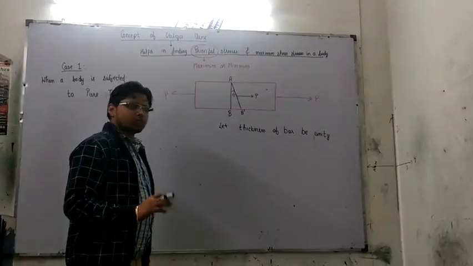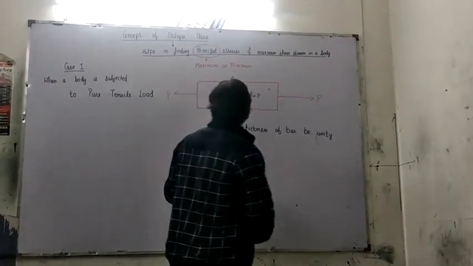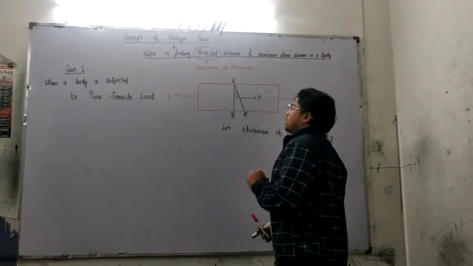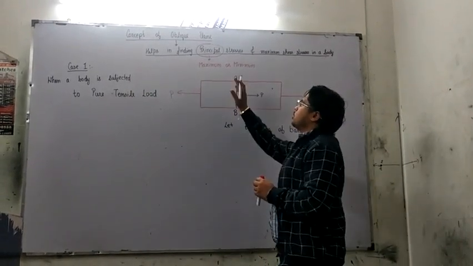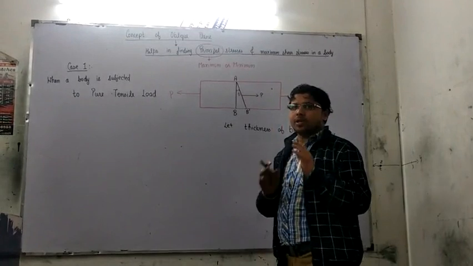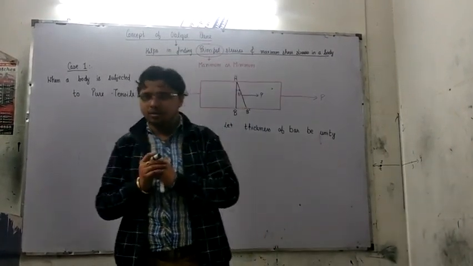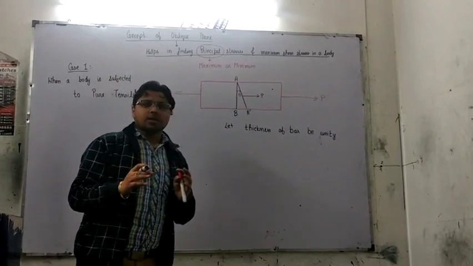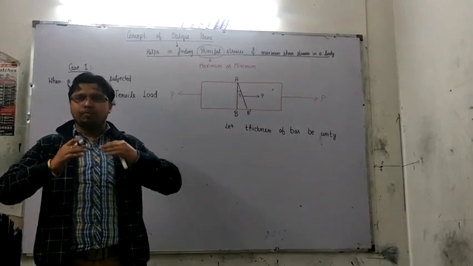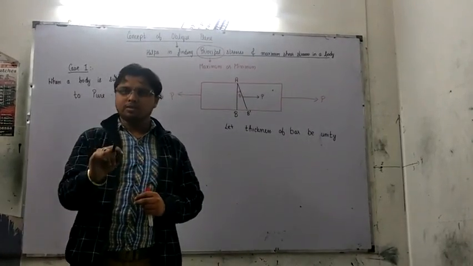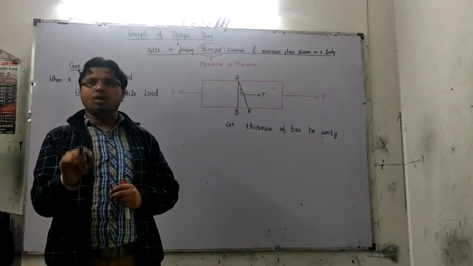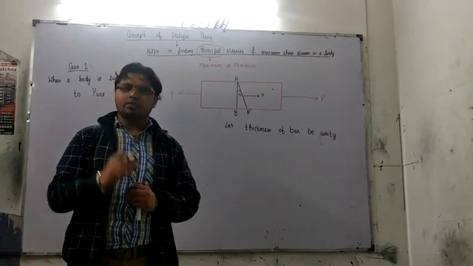Fine. Now, we have already discussed that to discuss the concept of principal stresses, that is the maximum or minimum normal stresses induced in a body, we will be considering all sorts of planes passing through that critical point or the critical plane itself.